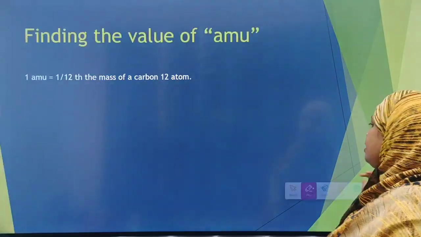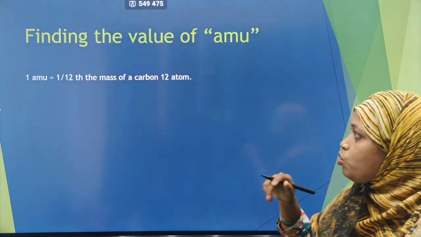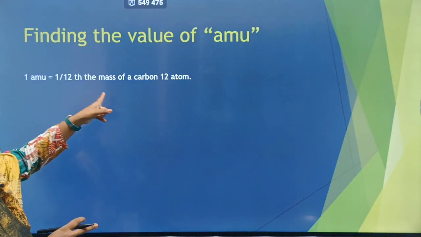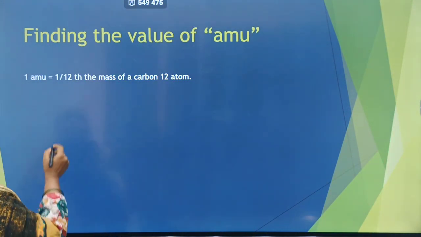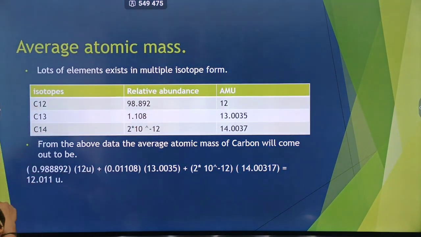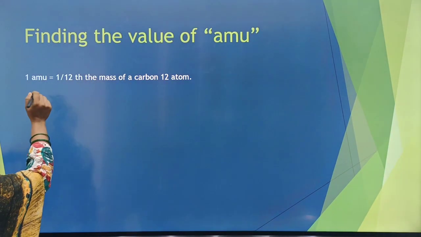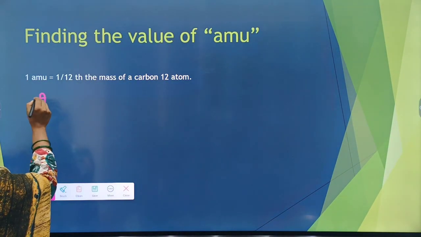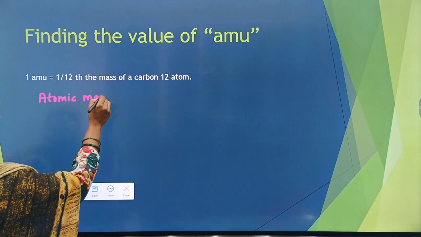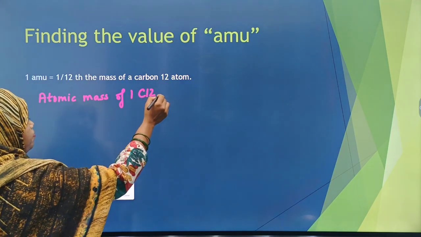Now we want to find the value of 1 AMU. As I stated in the previous slide, 1 AMU is 1/12 of the mass of a carbon atom. Firstly, we'll find the atomic mass of one C12 atom.